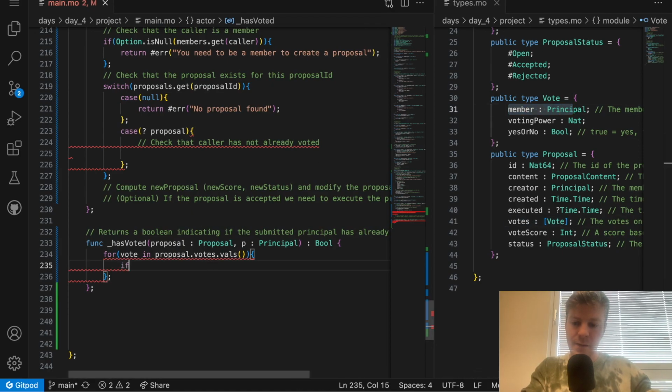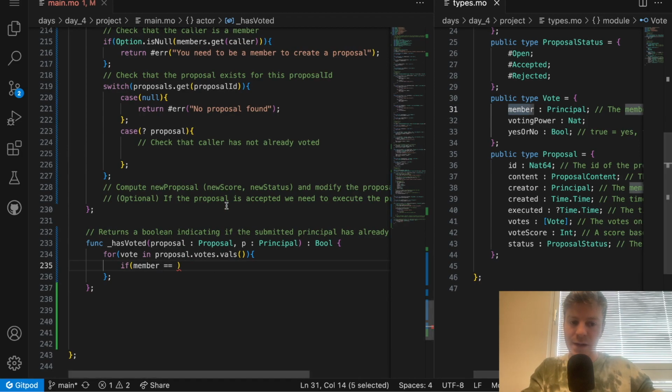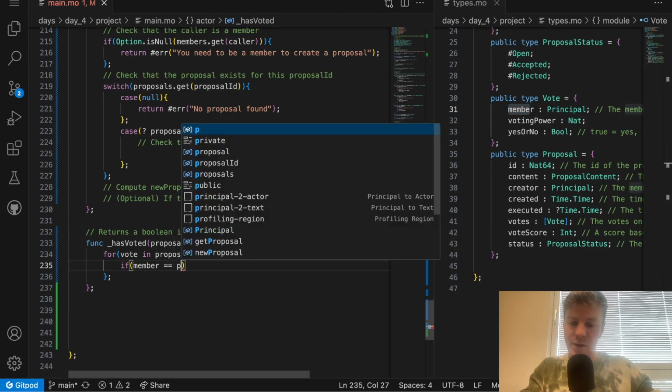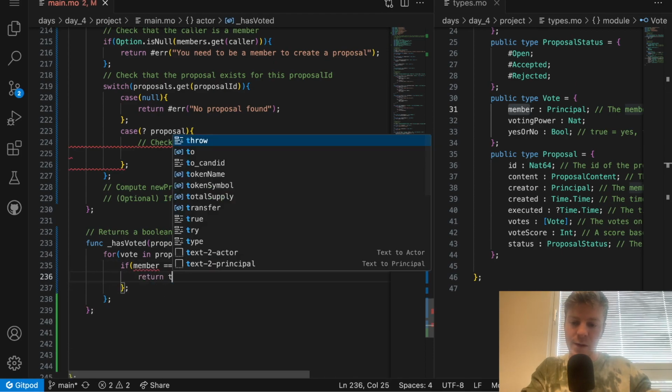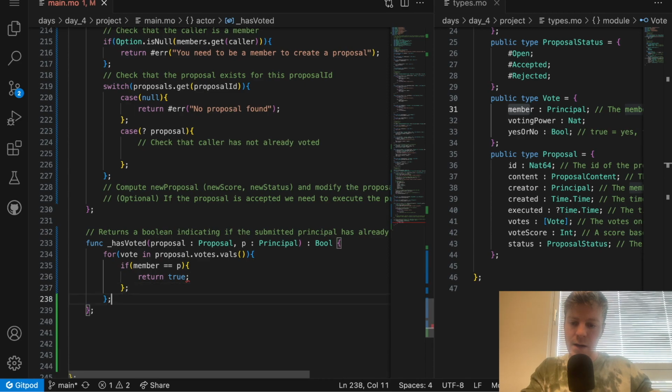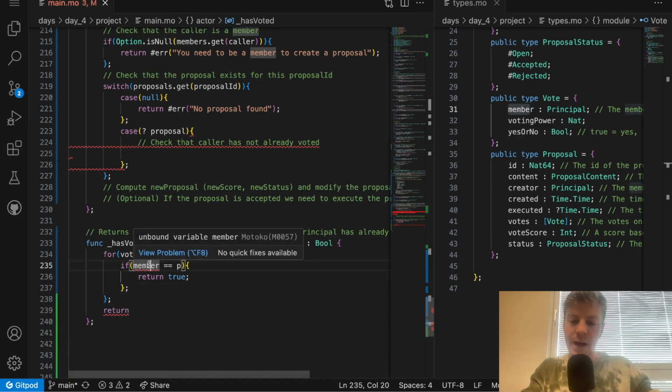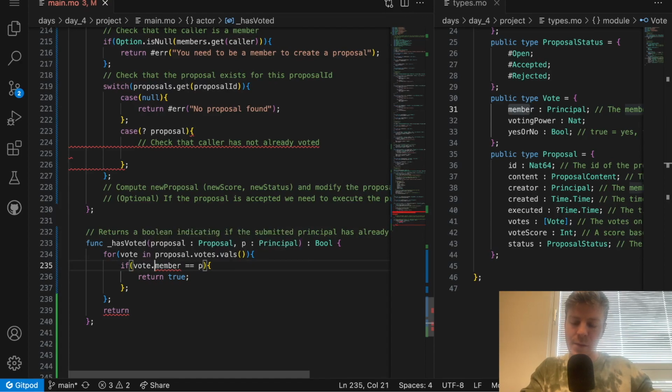If one of the voters, so member corresponds to the person that voted, and the vote was recorded, if vote.member is equal to our principal, then it means that we have already voted, so we can return true. And after the loop, if we haven't found anyone, then we can return false.